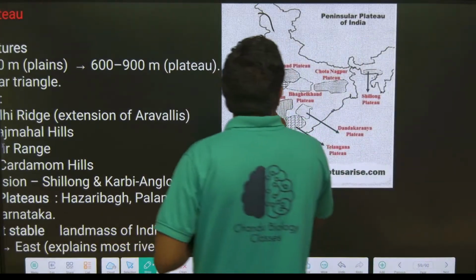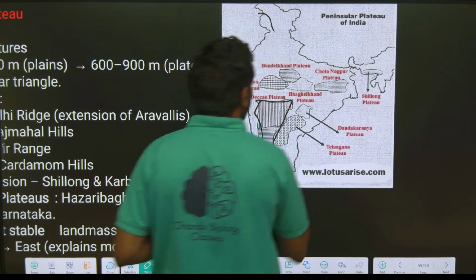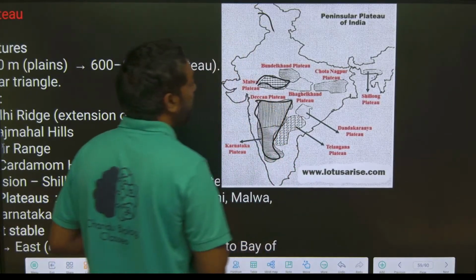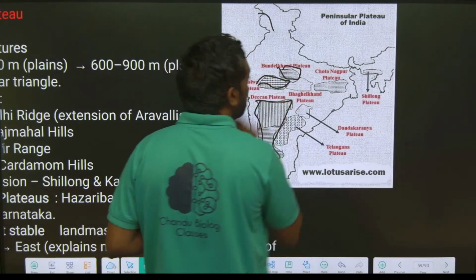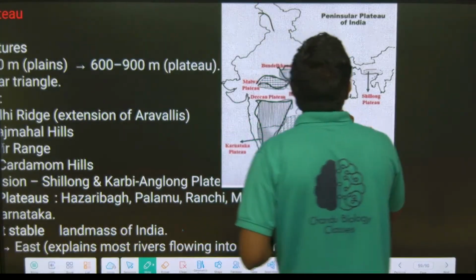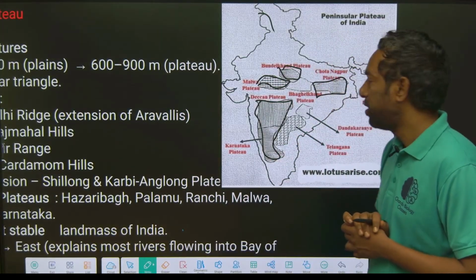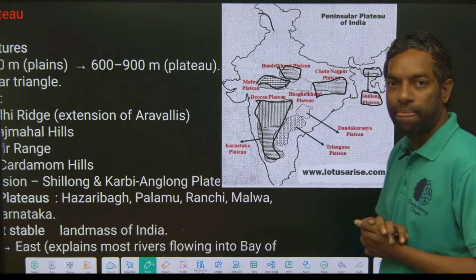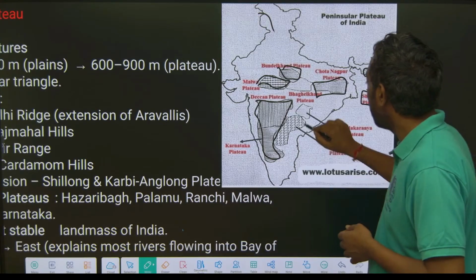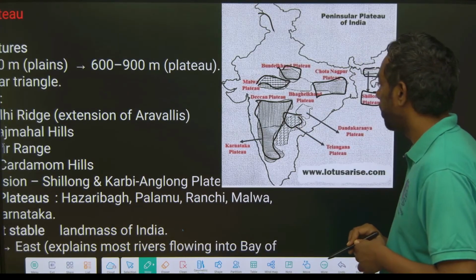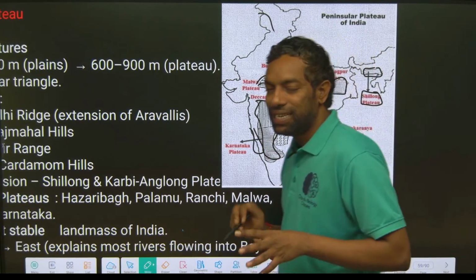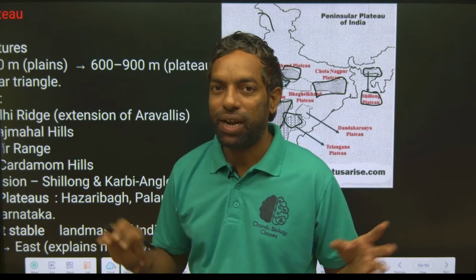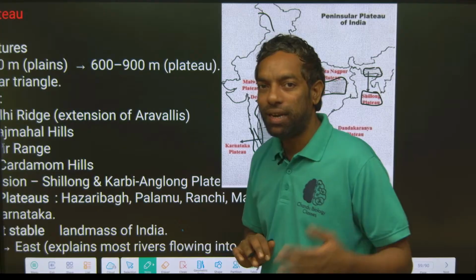So guys, this is the area, and there are many types of plateaus we have to discuss. This is the Deccan plateau, and this is the Malwa plateau in Madhya Pradesh. This is the Bundelkhand plateau in Uttar Pradesh. This is the Chota Nagpur plateau in Jharkhand and Bihar. This is the Shillong plateau in Meghalaya. This is the Telangana plateau, part of the Deccan plateau. This is the Karnataka plateau. These plateaus are formed by endogenic forces. I hope you understand what the plateaus are and where they are located.